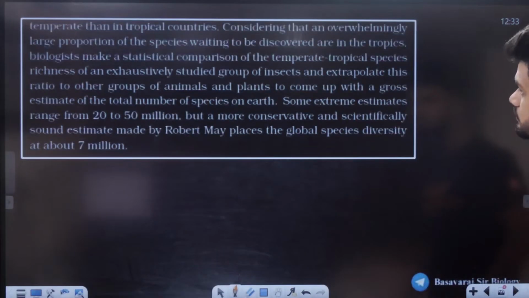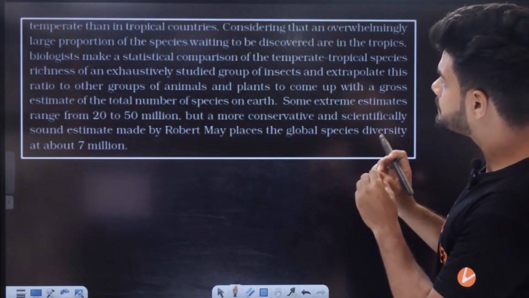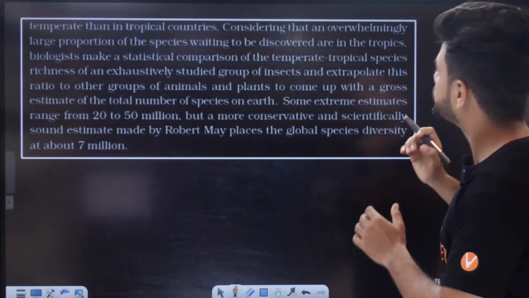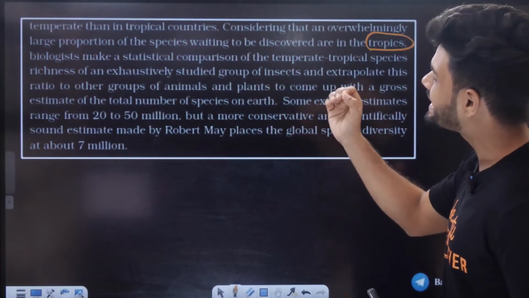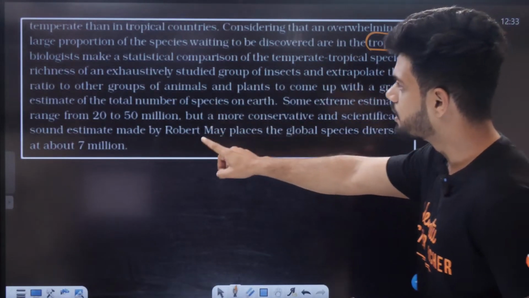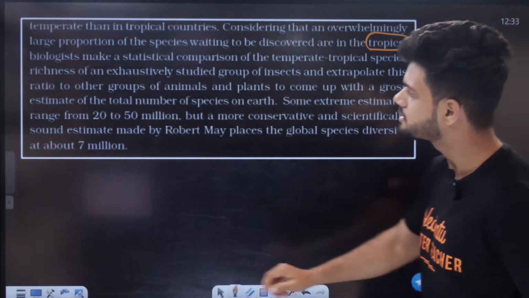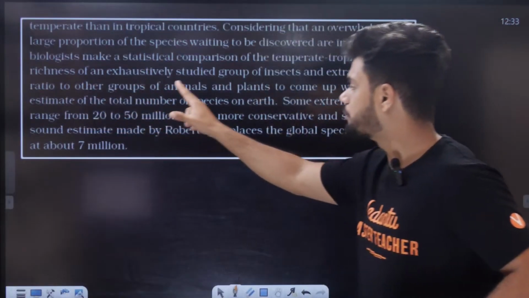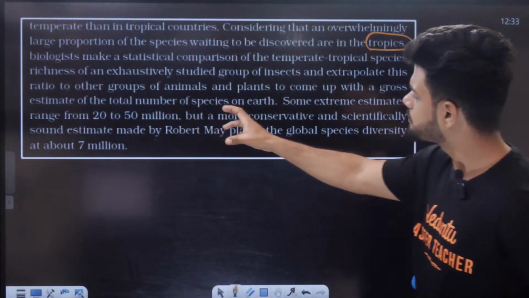Okay. Now, considering that the overwhelmingly large population of species waiting to be discovered are in the tropics, obviously, because a lot more population is there, biologists make a statistical comparison of temperate and tropical species richness of an exhaustively studied group of insects and extrapolate this ratio to other groups of animals and plants to come up with a gross estimate of the total number of species on Earth.